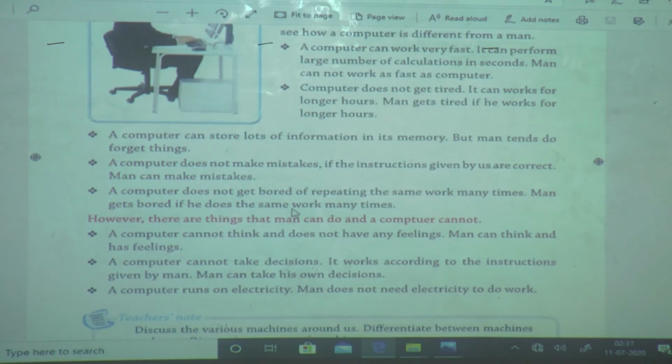Means when we are going for practical, our Blueberry students are doing paint, our Mulberry students are also doing paint, but would a computer say now don't sit, I am getting bored? No, computer does not tell us like that. Computer does not get bored if it is doing repeated or the same work, but man gets bored after doing the same work many times.